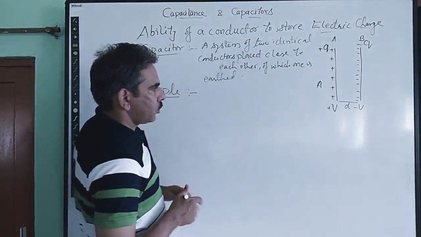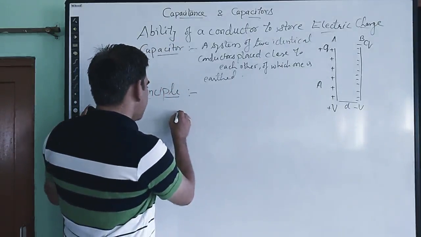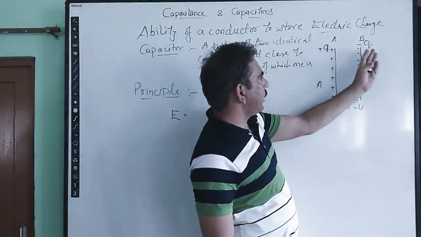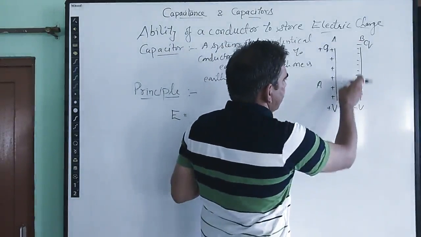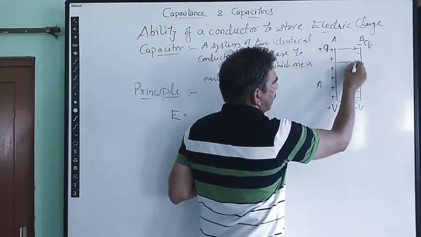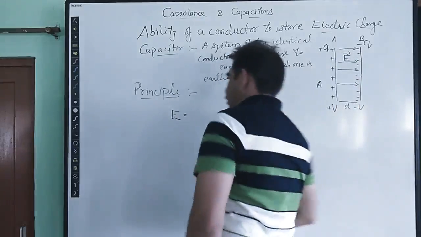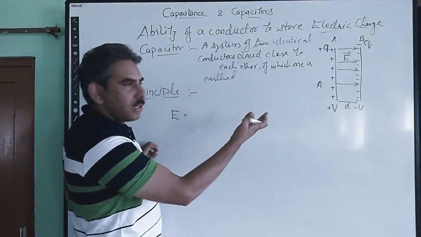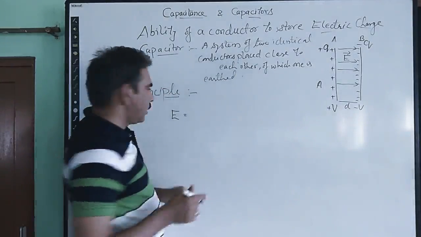From here we can write the expression for the electric field, which is uniform. Whenever there is some charge Q on plate A and an equal amount of negative charge on plate B at some distance, there is an electric field set up in the region between the plates. The electric field between the plates is, for example, E. This electric field is uniform because we are taking the same charges and calculating the capacitance in that situation.